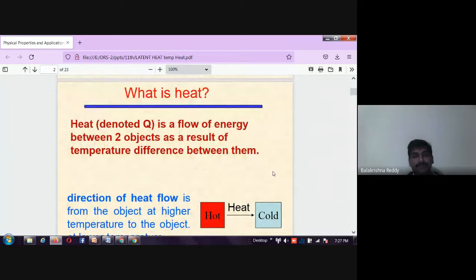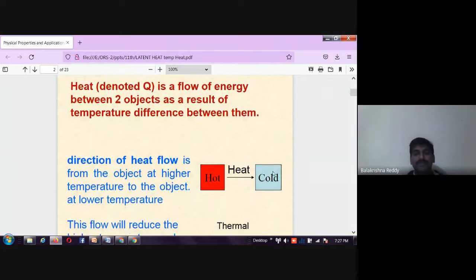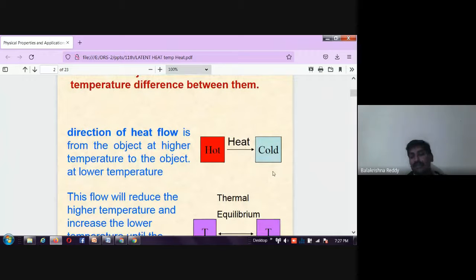What is heat? We were discussing this in previous videos. Heat is a form of energy which flows from higher temperature to lower temperature, from a hot object to a cold object. That we know. That happens due to the temperature difference only; it can flow only then.